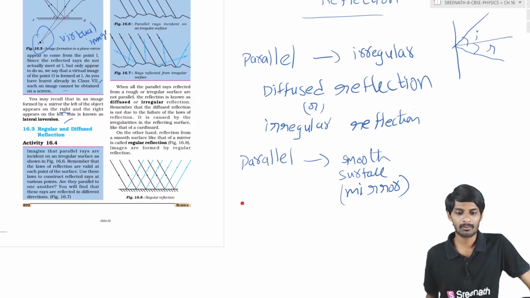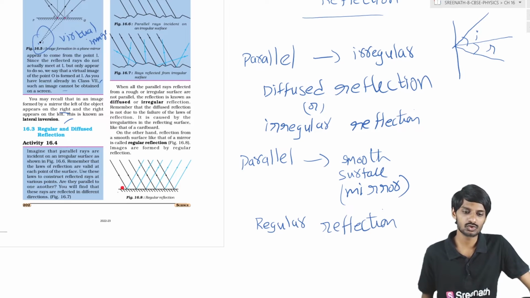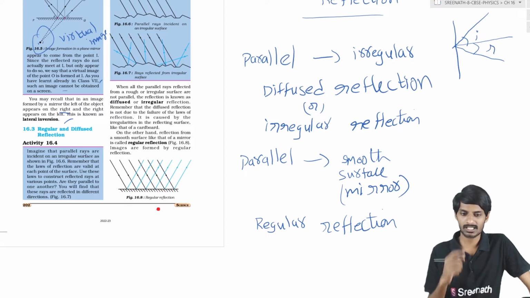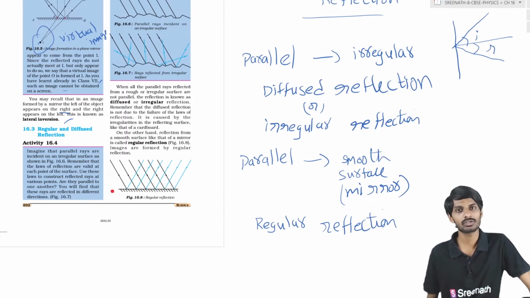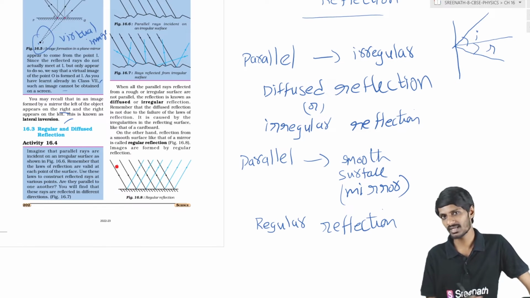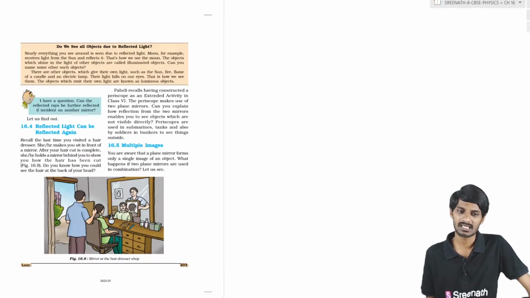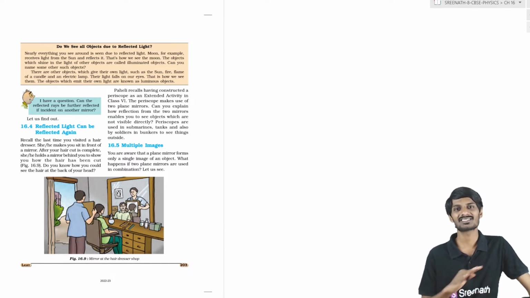So in this case, what happened? We call that regular reflection. What is it, students? Regular reflection. Why regular reflection? It is due to the smooth plane mirror surface. So at every point of incidence, that reflection always depends upon the laws of reflection, students. That's it. So we have discussed diffuse reflection and regular reflection. That topic is also completed.